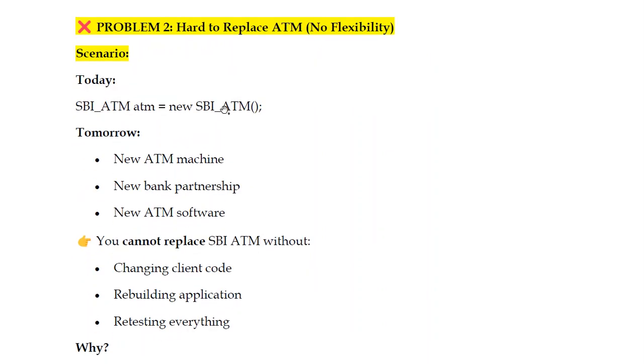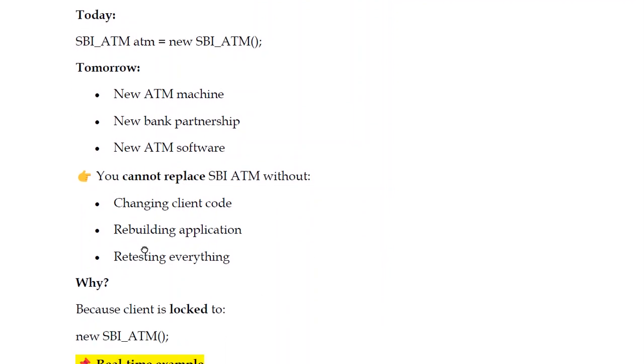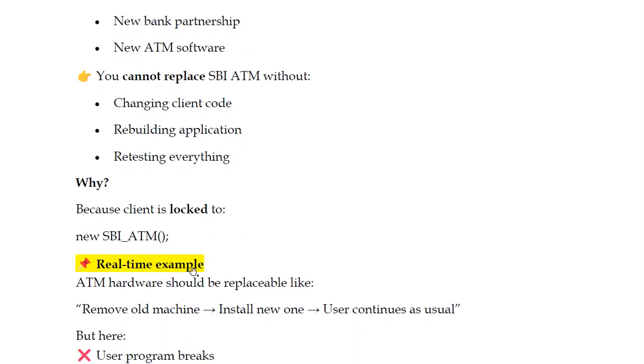So problem two, what does it mean? Hard to replace the ATM, no flexibility. Today we are using the SBI bank. Tomorrow a new ATM machine, a new bank partnership, new ATMs come. You can't replace the SBI ATM without changing the client code, rebuilding the application, and retesting everything. Even though you already tested the application, you have to retest it because the ATM machine has changed. Our bank partners have changed, our ATM software has been upgraded. Again you have to do this because the client is locked to the SBI ATM.